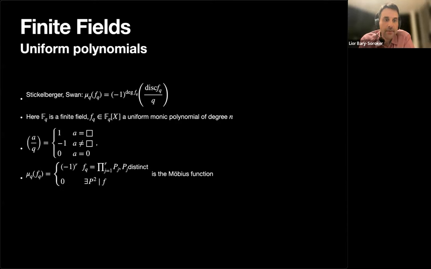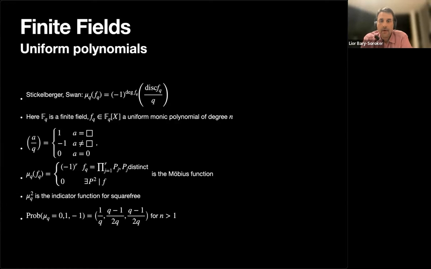And the Möbius is like the Möbius in number theory, namely, if the polynomial is a product of distinct primes, then it's just -1 to the number of prime factors. And if there exists a prime whose square divides f, then it's 0. So if it's non-square free, it's 0. And therefore, if you take Möbius squared, you get the indicator function for square frees. Okay? So these are the symbols, and this is over a function field, so this is for polynomials over a finite field. I decorated all the symbols with a small q below to indicate that they're not the classical objects.